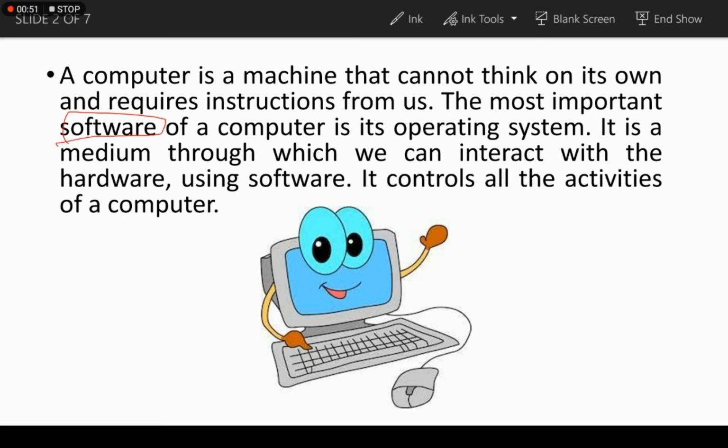So as we know, computer is a dumb machine. So to interact with the computer system and to give instructions to it, we need a software. So operating system is the software which helps us to interact with the computer system. It is the most important system software, which makes all the hardware and software parts run in a computer system.